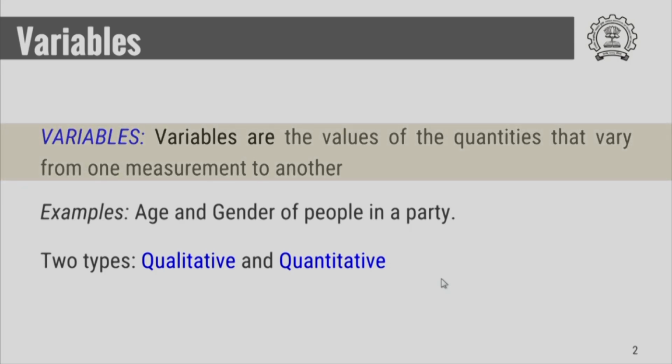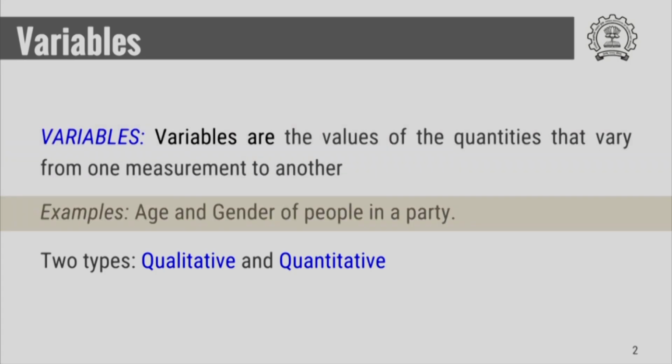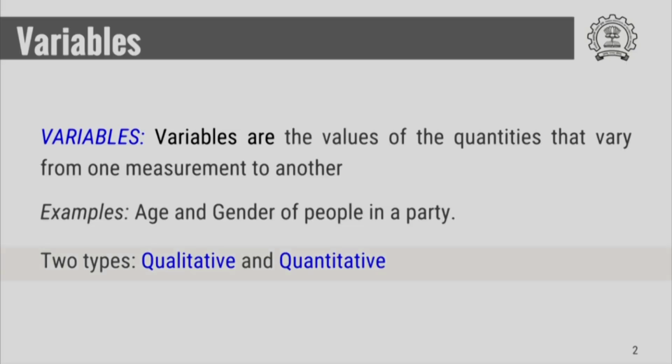What are variables? Variables are the values of the quantity that vary from one measurement to the other. Examples are age and gender of people present in a party. If you look at the people present in a party, different people will have different age, and the gender of the people will be different. Some of them will be males, some of them will be females. Variables can be of two types: variables can be qualitative variables or variables can be quantitative variables.